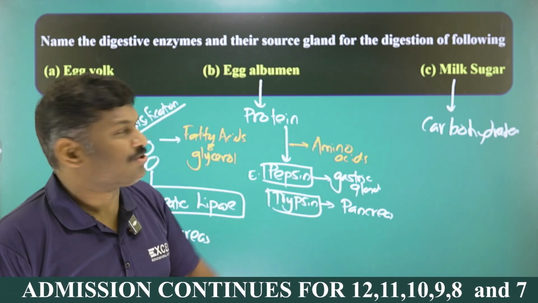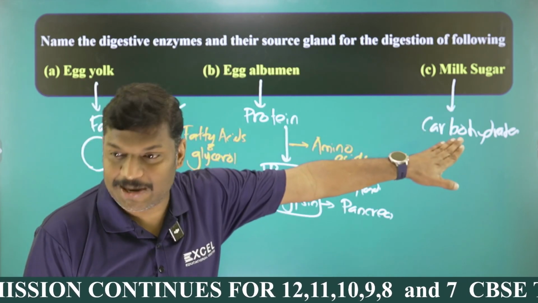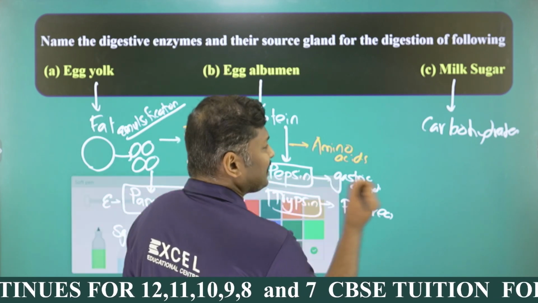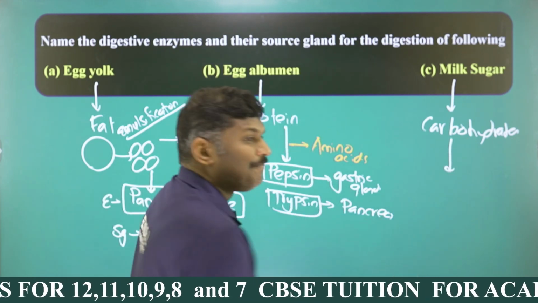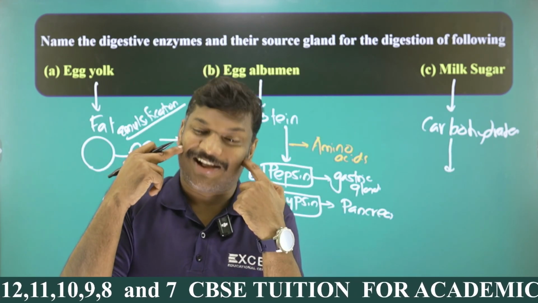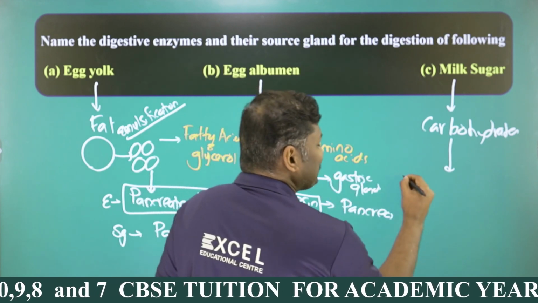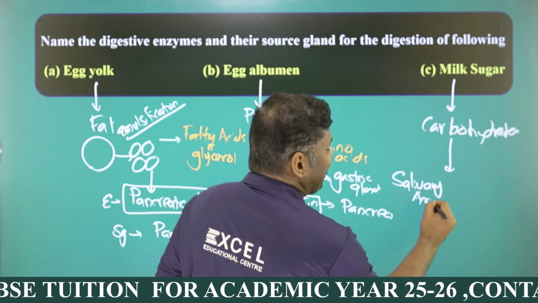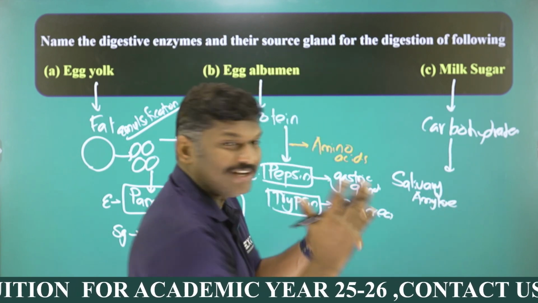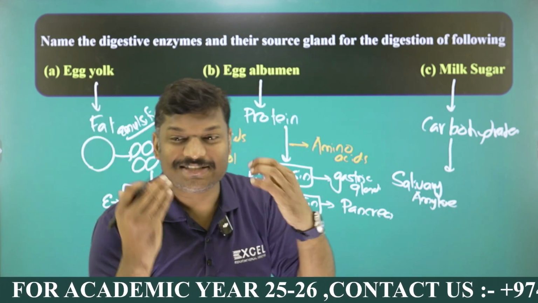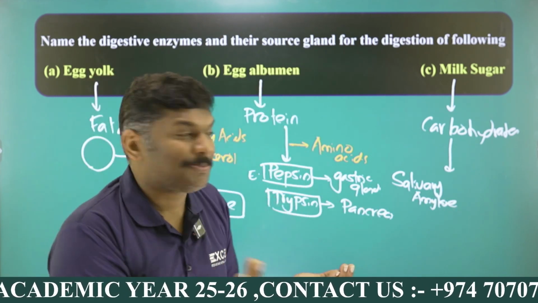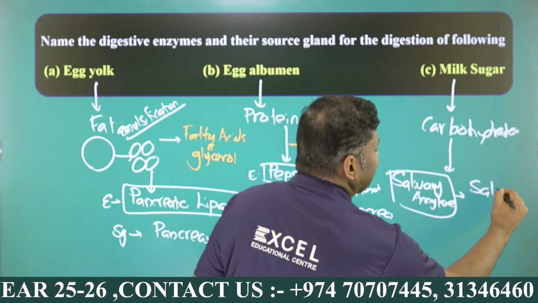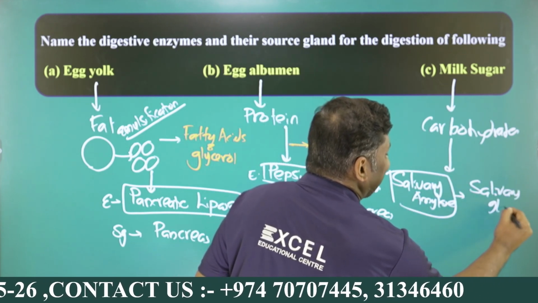And what is the next question? You can see the milk, sugar, carbohydrates I already told, and here you can see what is the enzyme, my dear students. Carbohydrates start their digestion from the buccal cavity itself, because here there is one enzyme, and the name of the enzyme is salivary amylase. In the textbook it is given as salivary amylase. Salivary amylase is present in the saliva, and saliva is produced by... what is the source gland, my dear student? The source gland is nothing but the salivary glands, my dear student.